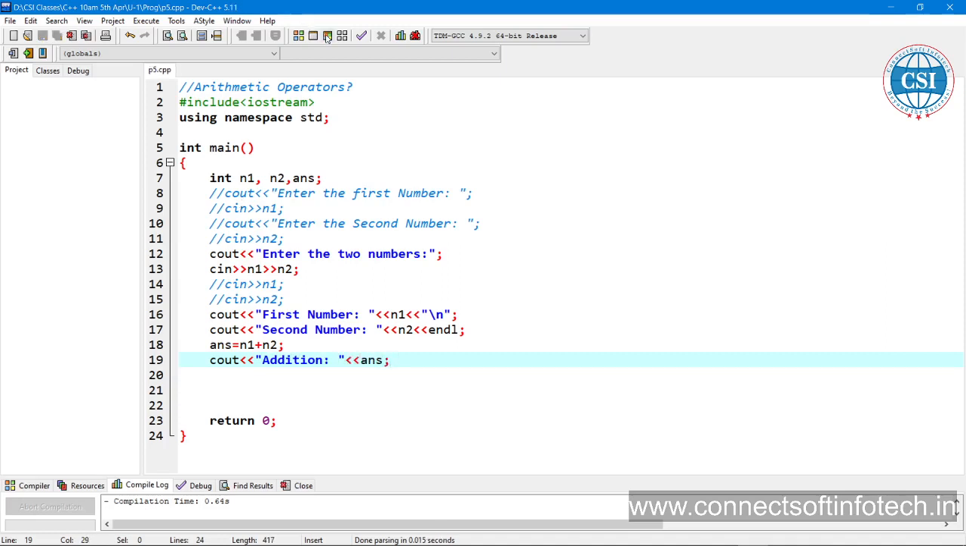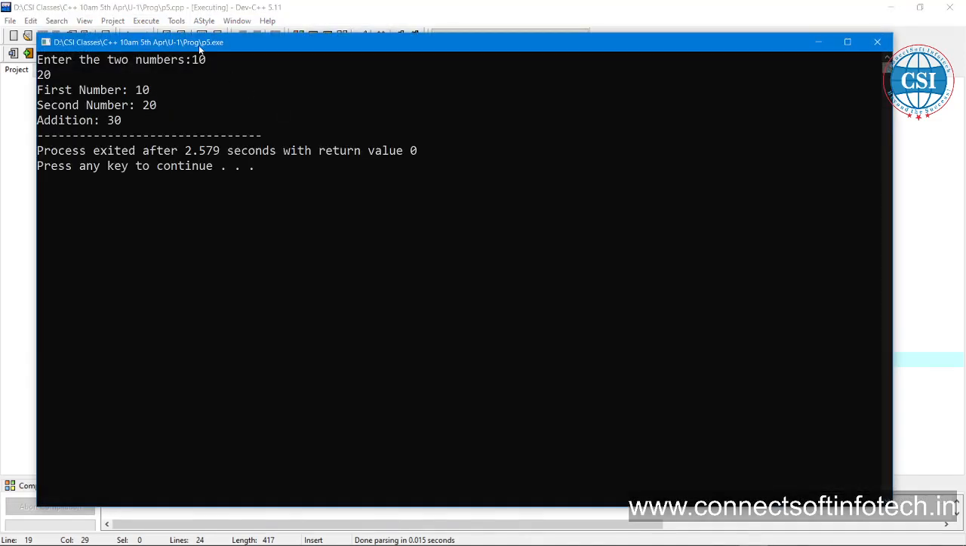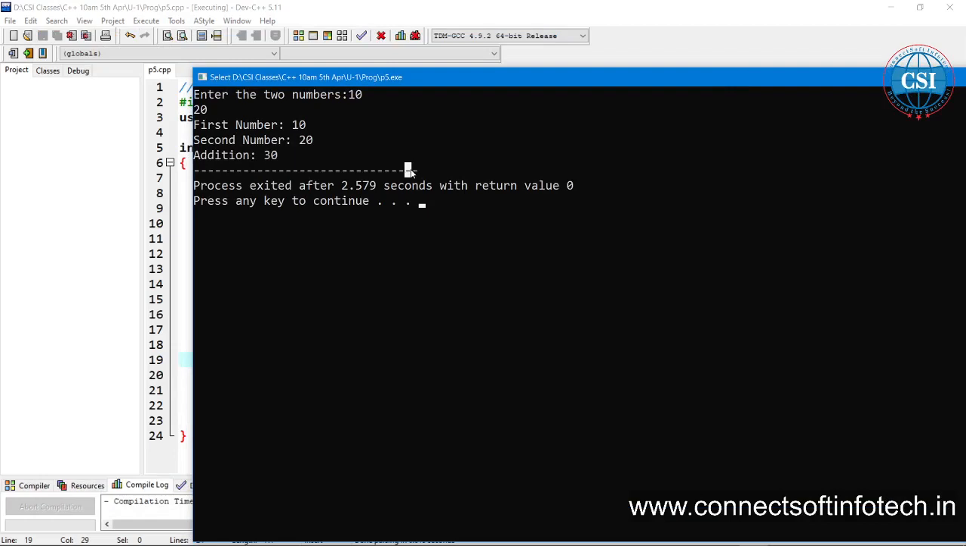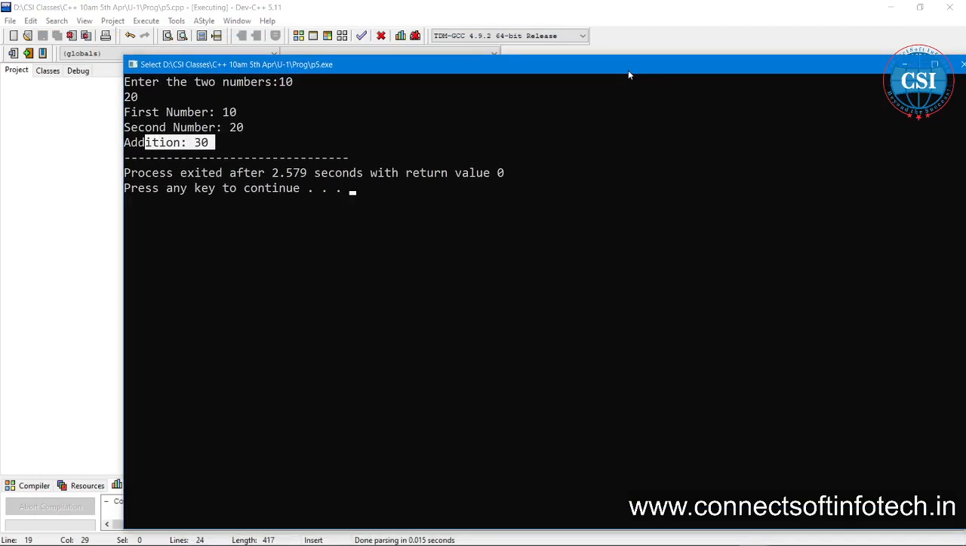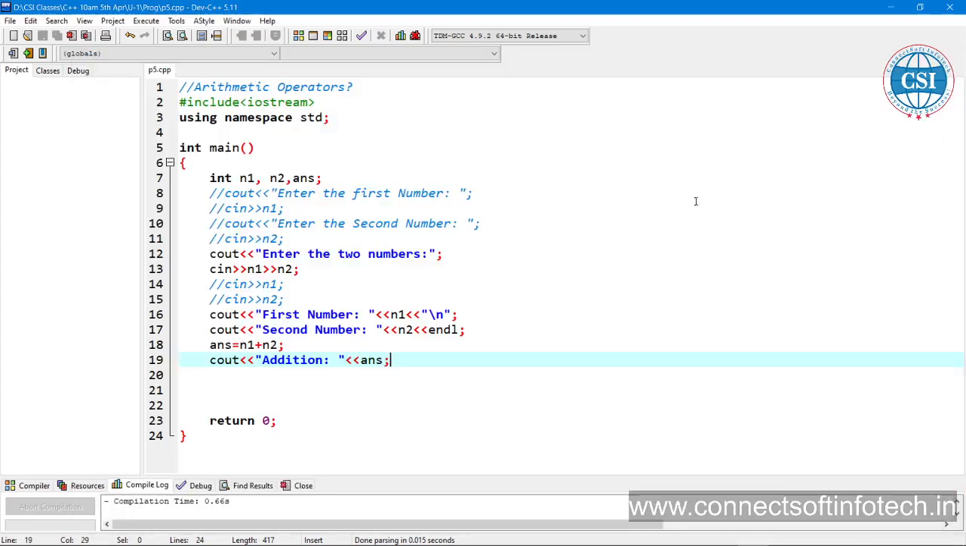So let us execute this code. 10 and 20. First number is 10 and second number is 20 and addition is 30. So I am not interested to print addition is equal to 30. I want to print addition of first number and second number is equal to 30. I want to print it like this.